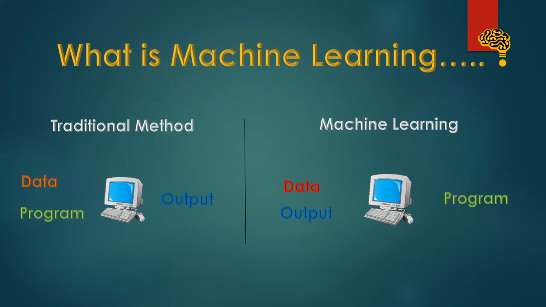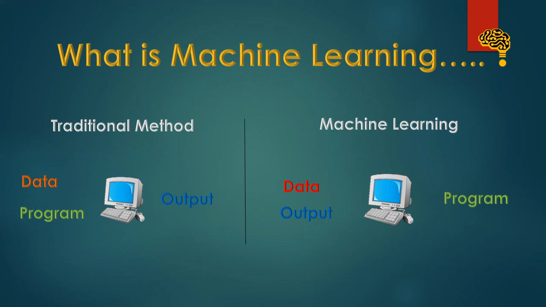In the machine learning technique, we are not going to write a program. It's not that a program is not needed to develop a machine learning thing. We will be giving the data, that means the input data which we want to process, and the output data. If you see here, in the traditional method, we give input and program, and we get output. But in machine learning we will be giving both input and output as input.